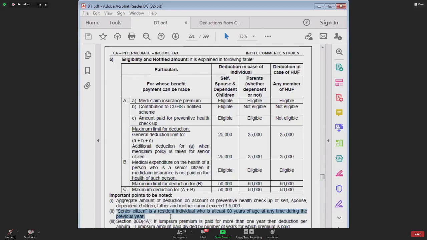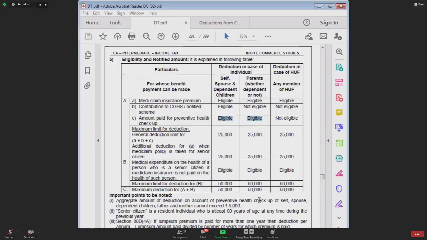Important point number 2. See here, in case of an individual, you can claim deduction of 50,000. Why will it exclude the extra deduction?